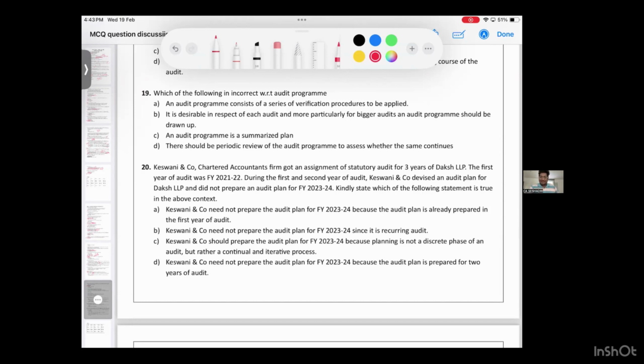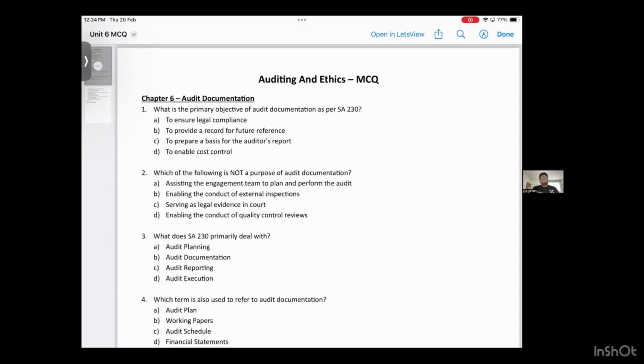Next we are moving into important MCQ questions from unit number 6, which deals with documentation. What did we study in it? What is audit documentation, what are the factors affecting audit documentation, then the form, content and extent of audit documentation, preparation of audit documentation, audit file, and you might have learned about completion memorandum. Yes or no?